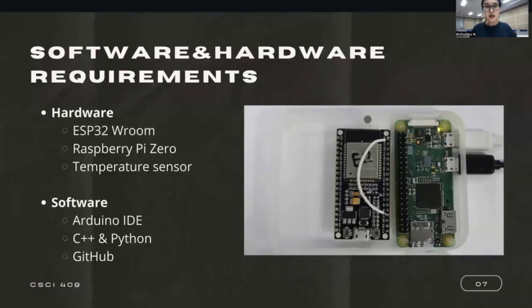In our case, our experiments were conducted with ESP32 and Raspberry Pi Zero in order to record all this data on the ESP32. We conducted several experiments with temperature sensors, but later we removed the temperature sensor since we didn't need it later. We used the Arduino IDE, and our code was written in C++. For Raspberry Pi, we used Python. And for sharing the code, we used GitHub, which is a very useful tool